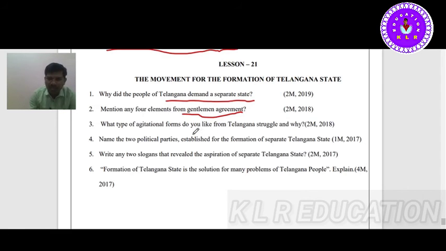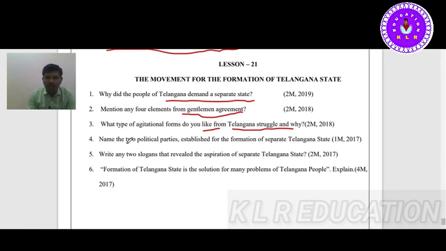What type of agitation forms do you like from the Telangana armed struggle? Why? Telangana struggle. Why? You know, Dhoomdham, Rasta Roko, Rail Roko, Palle Palle, Pattala Paiki, Million March, Vanta Varpu. So these all programs, Bathukamma, Samburalu, all programs were there. These programs enlightened the people and mobilized the people to fight, to understand why they need Telangana state.